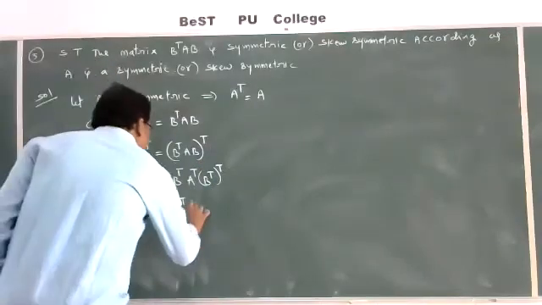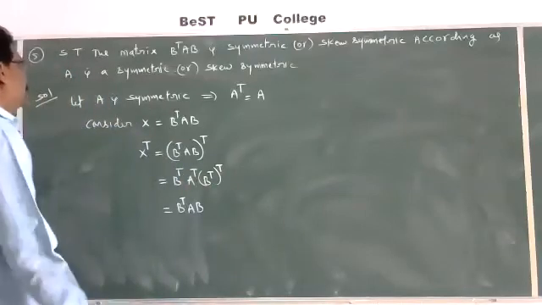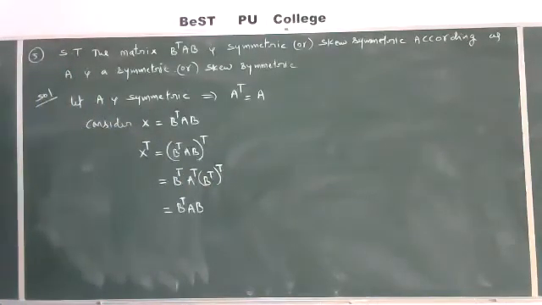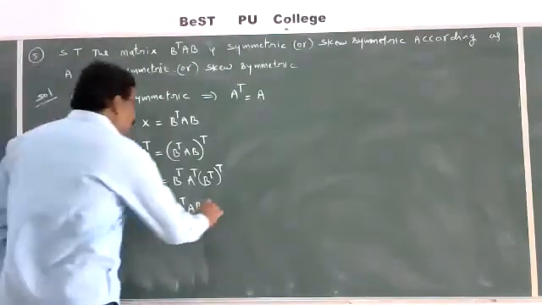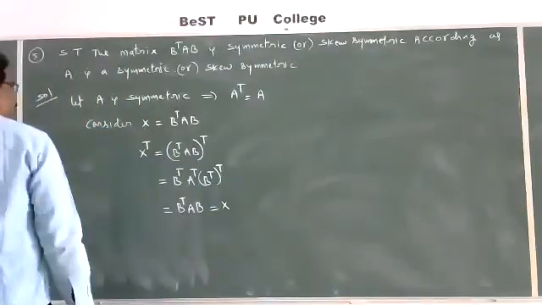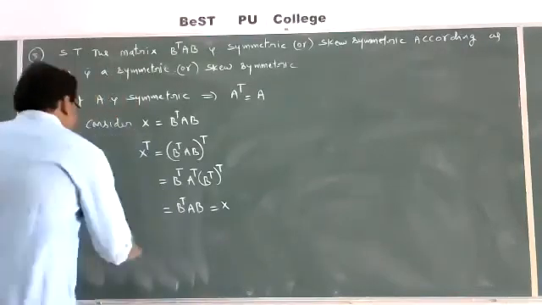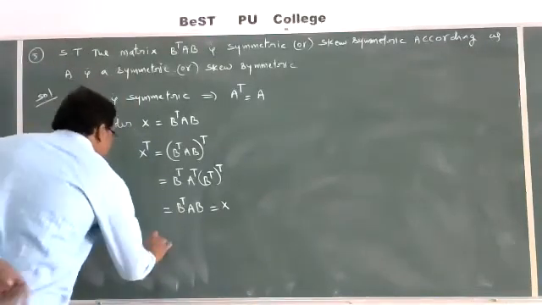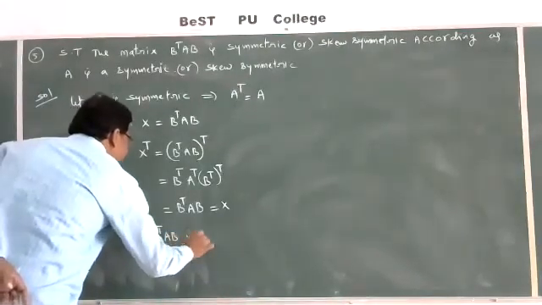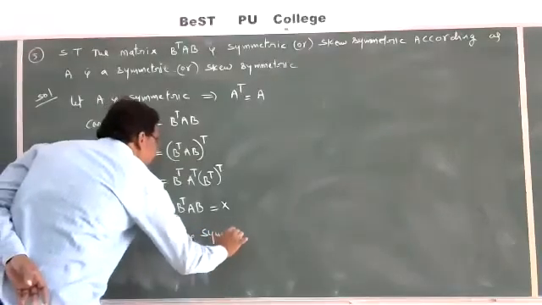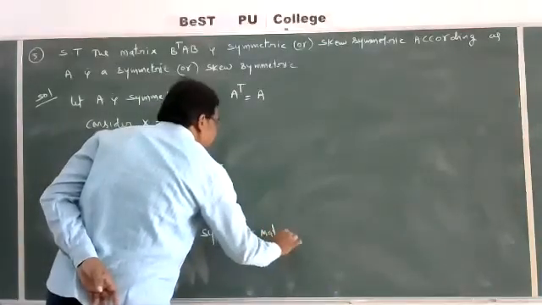That is A. B transpose whole transpose is B. So you get the same, that is equal to X. Therefore, B transpose into AB is a symmetric matrix.